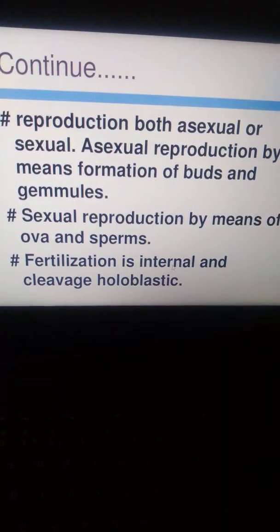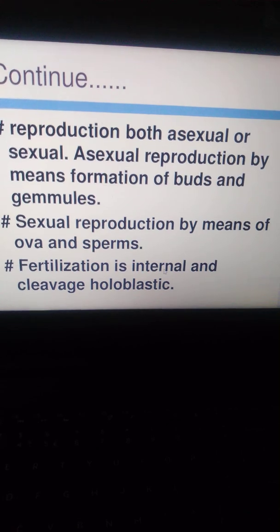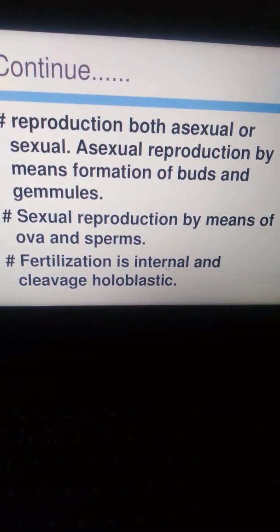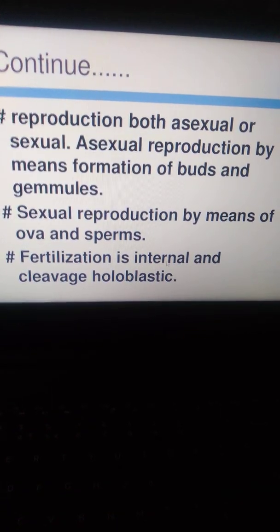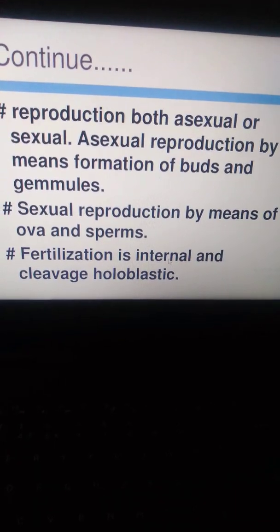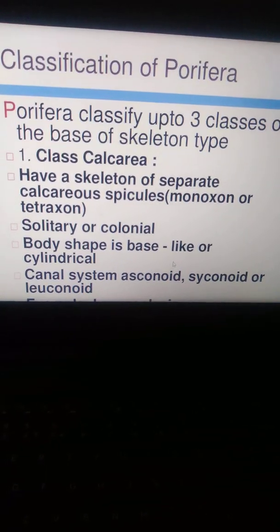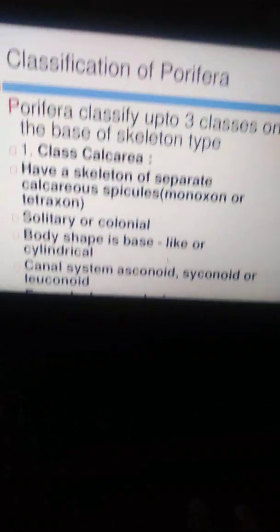Say reproduction: sexual and asexual reproduction. Asexual reproduction is by buds and gemmules. Sexual reproduction is by ova and sperms. The fertilization is internal and cleavage is holoblastic. And for the classification, there are three classes.